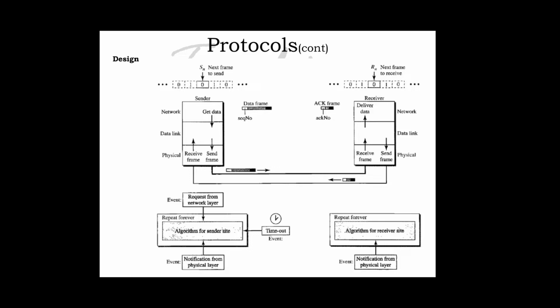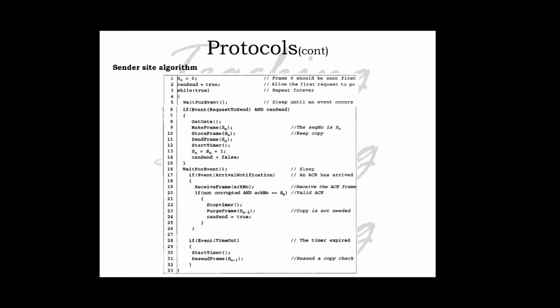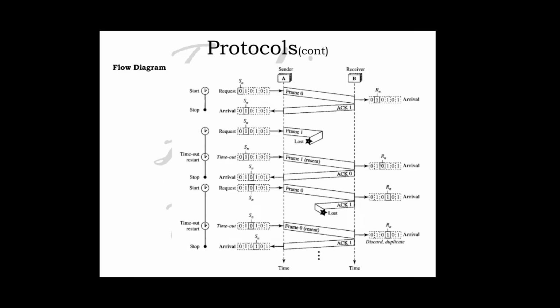So the stop and wait protocol flow diagram we can see here. Okay, this is the stop and wait protocol flow diagram. The request for Sn 0 is sent, so frame 0 is sent, and Rn sends an acknowledgement that it is expecting frame 1 next, and it is sent back, and Sn changes from 0 to 1 on the sender side.